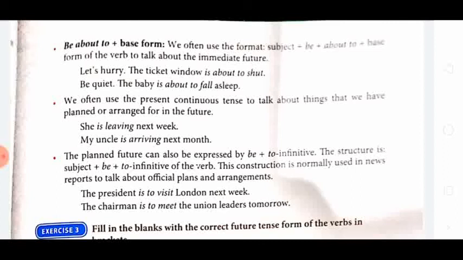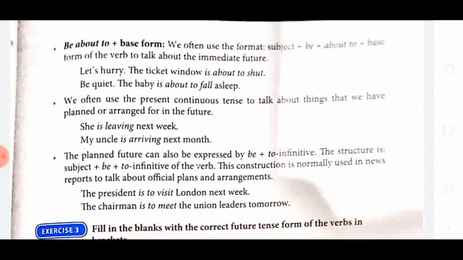We often use the present continuous tense to talk about the things that we have planned or arranged for the future. If something is planned or arranged for the future, we use the present continuous form. She is leaving next week. Plan पक्का हो गया है. She is leaving next week. My uncle is arriving next month.